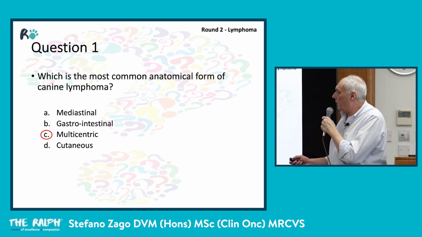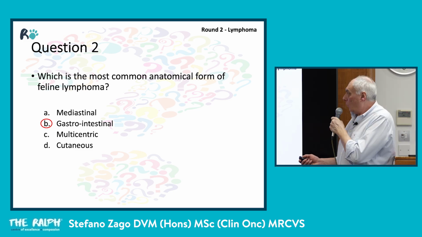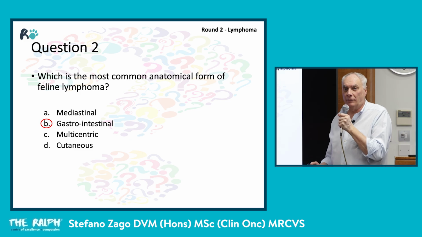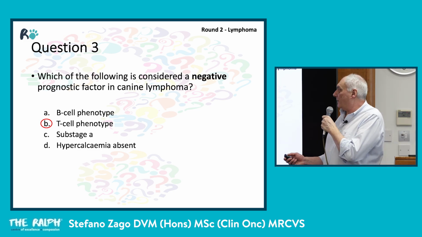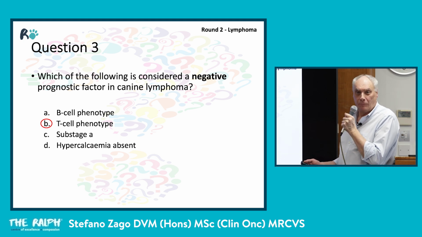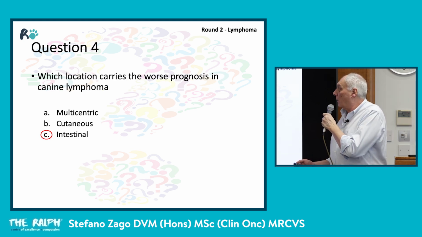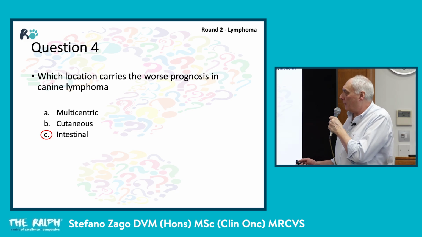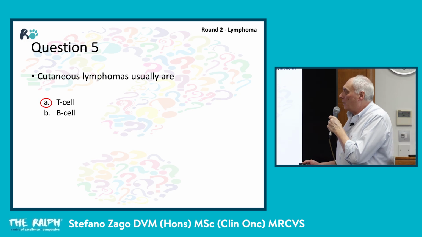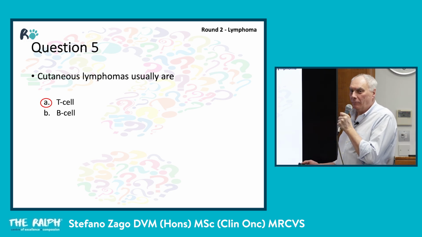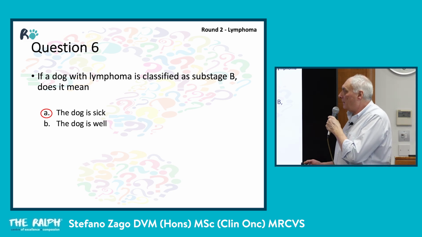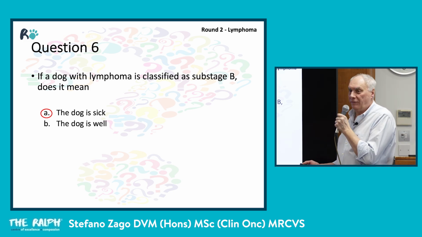Which is the most common lymphoma? Most common lymphoma is multicentric. Which is the most common in feline lymphoma? Gastrointestinal. Which is the negative prognostic factor in canine lymphoma? Is T cell. Which location carries the worst prognosis in canine lymphoma? Intestinal. Cutaneous lymphomas usually are T cell.